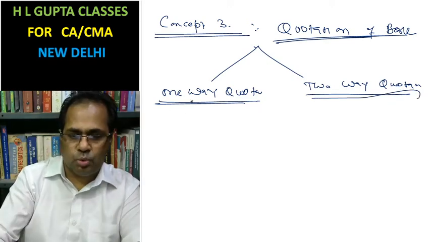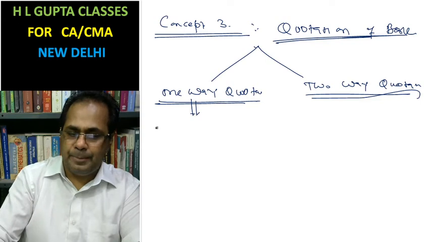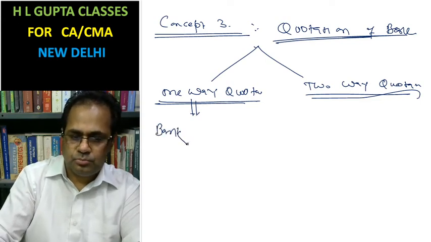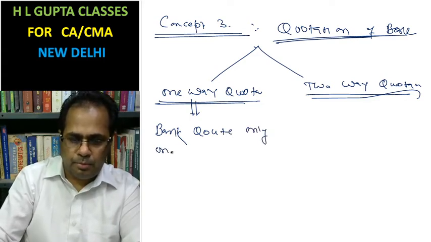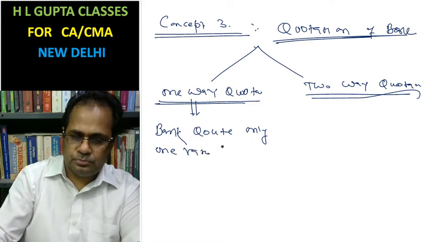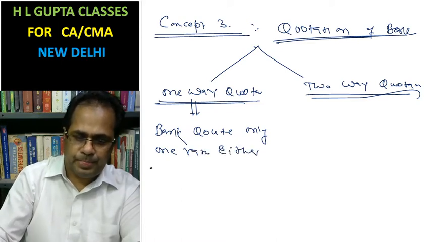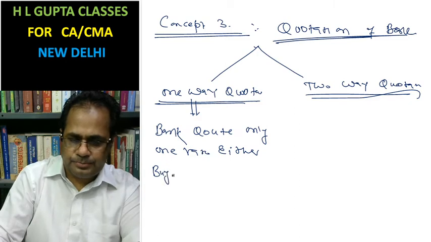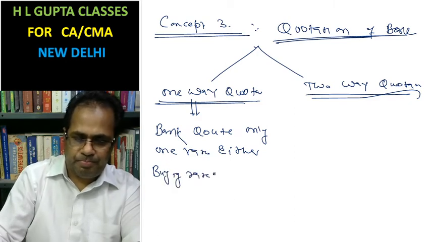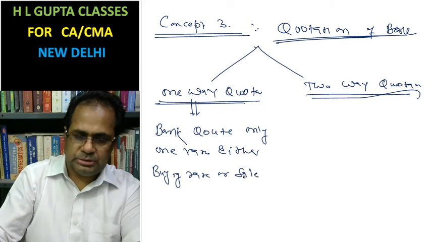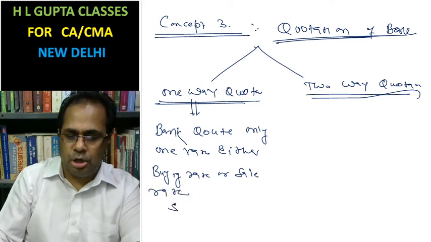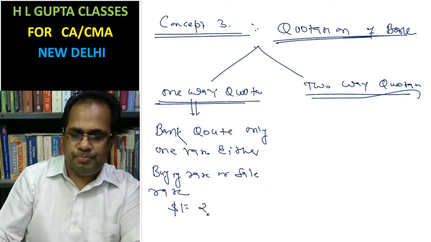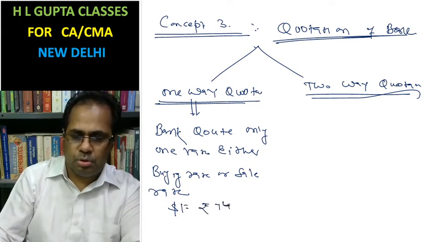One-way quotation means the bank quotes only one rate, either buying rate or sell rate, like dollar one equal to rupees 74.